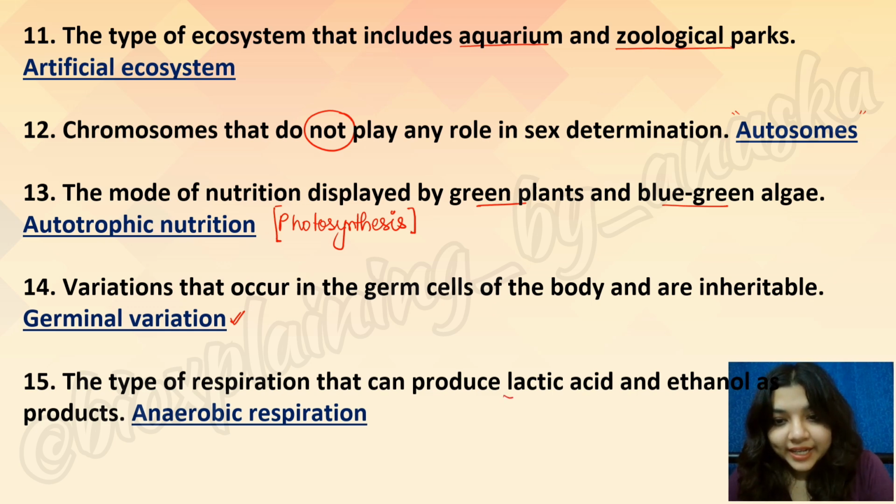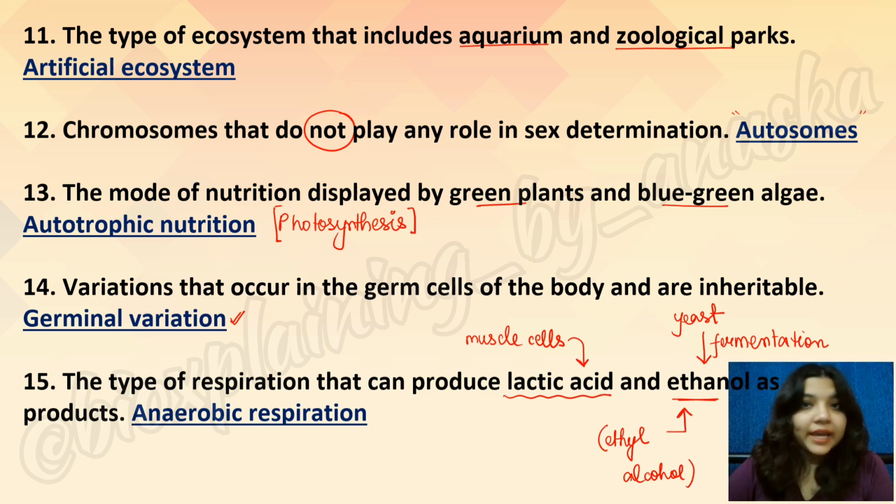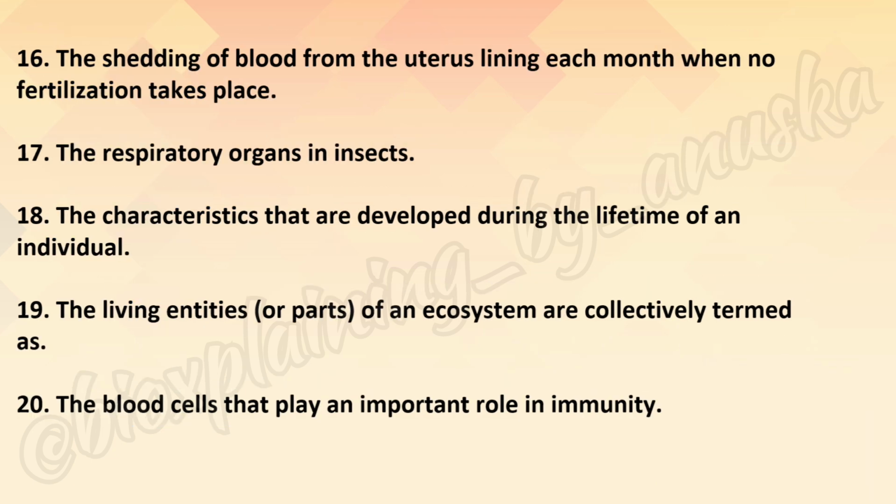The type of respiration that can produce lactic acid and ethanol as products is anaerobic respiration. Lactic acid is produced in the case of our muscle cells. When our muscle cells undergo anaerobic respiration, they produce lactic acid, and when organisms such as yeast undergo anaerobic respiration, that is fermentation, they produce ethanol, which is also known as ethyl alcohol. I guess this is good for all of you. The next set of questions are as follows.